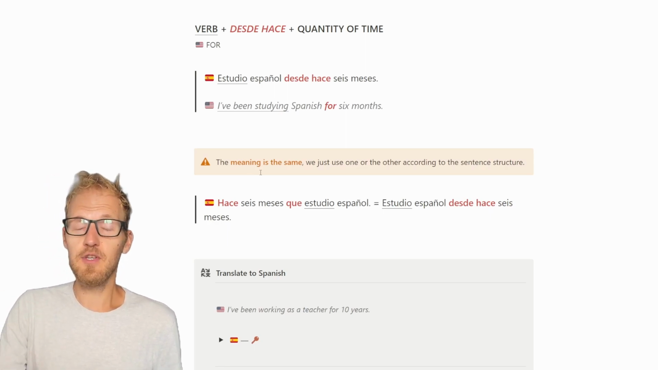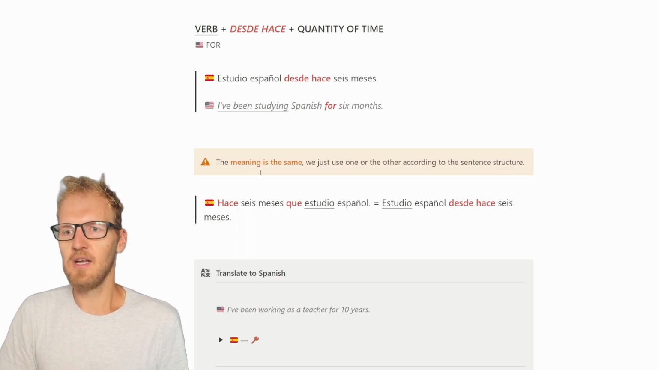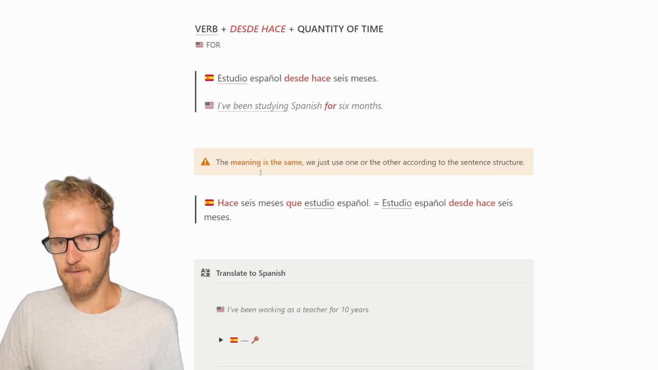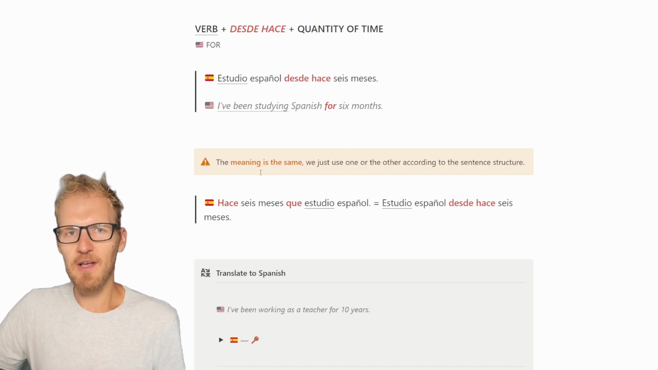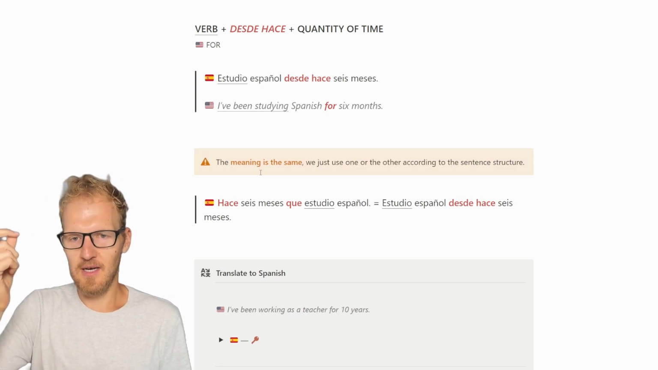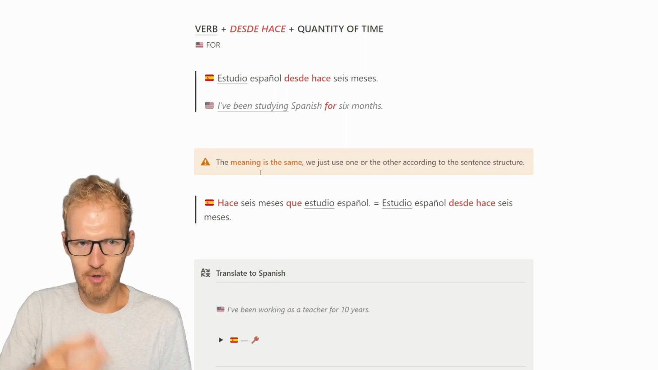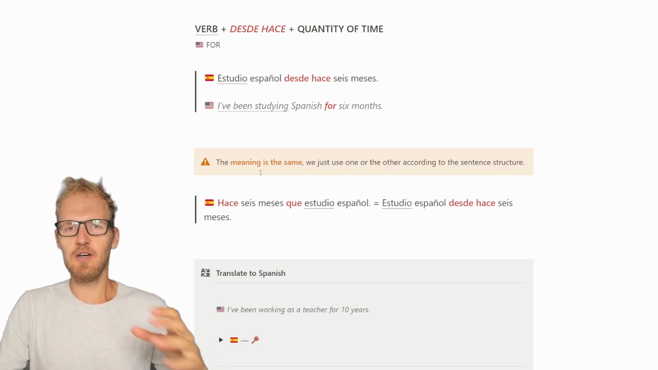On the other hand, if you start with the action, if you start with the verb, saying what you are doing, "estudio español", then you use desde hace. "Hace 6 meses que estudio español", "estudio español desde hace 6 meses". "Vivo en España desde hace 6 meses", or "hace 6 meses que vivo en España". Exact same meaning, just the order structure.